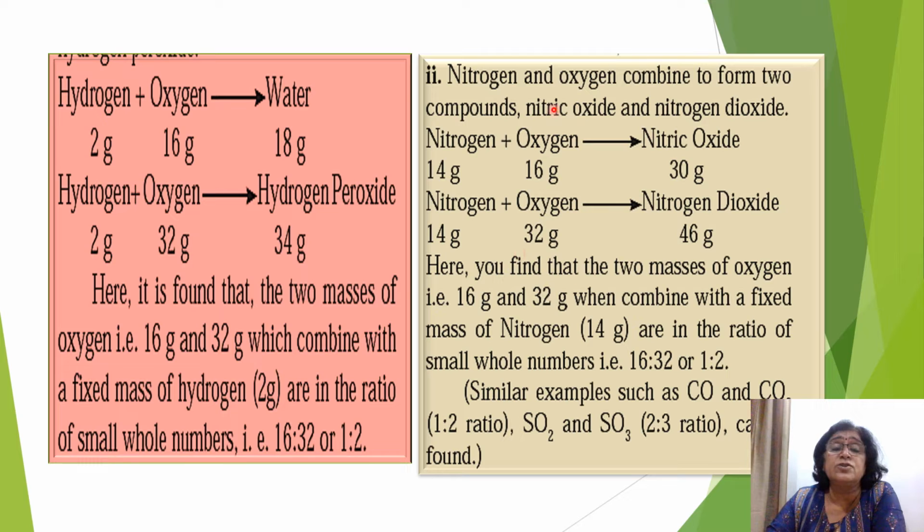So the different masses of oxygen that combine with the fixed mass of nitrogen bear a simple whole number ratio. The two masses of oxygen, 16 grams and 32 grams, which combine with the fixed mass of nitrogen, 14 grams, are in the simple whole number ratio, that is 1 is to 2. Correct? Similarly, sulfur can combine with oxygen to form two oxides, sulfur dioxide and sulfur trioxide. So different masses of oxygen that combine with a fixed mass of sulfur bear a simple whole number ratio, and that ratio is 2 is to 3. Got it?